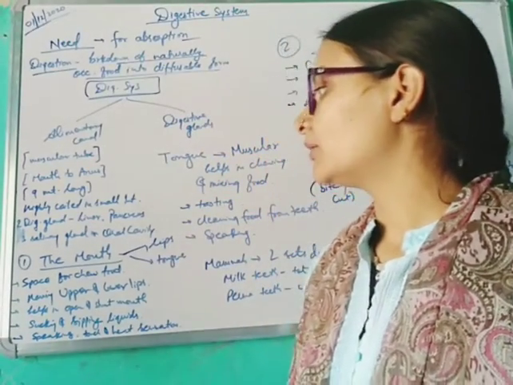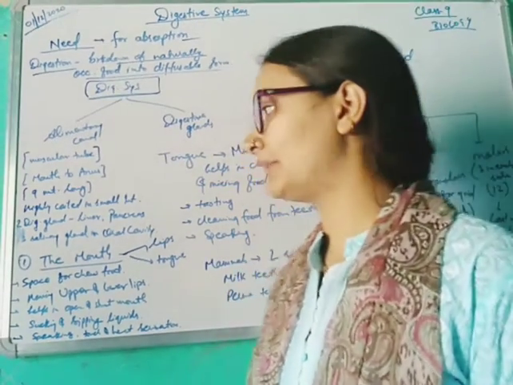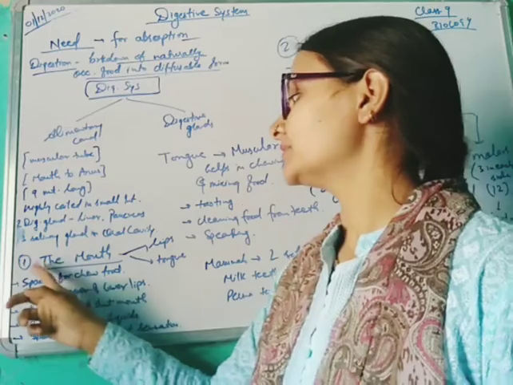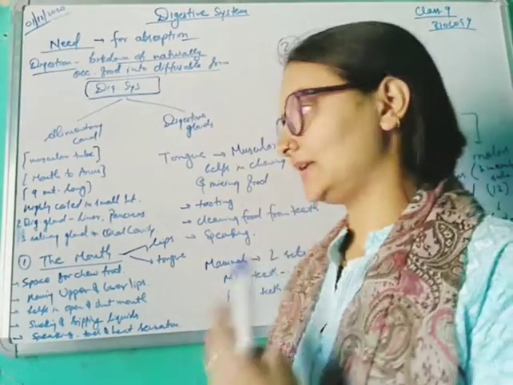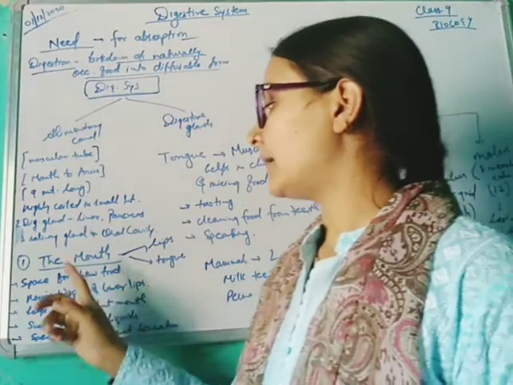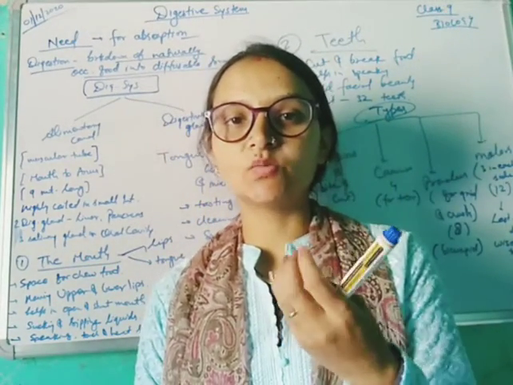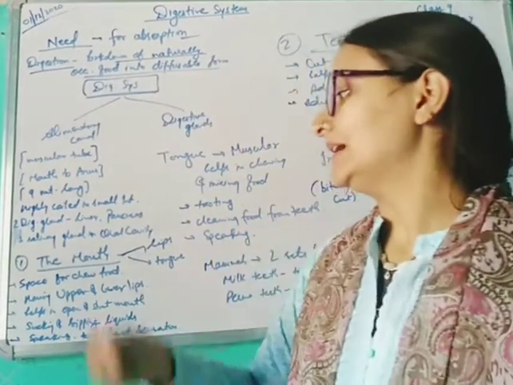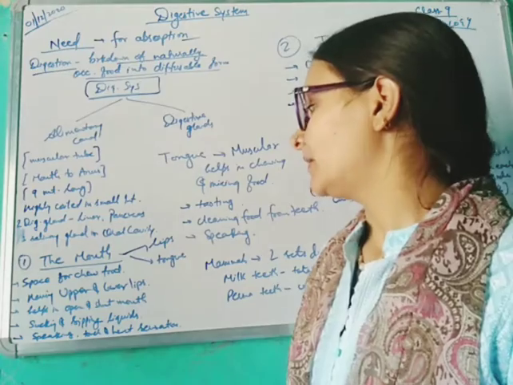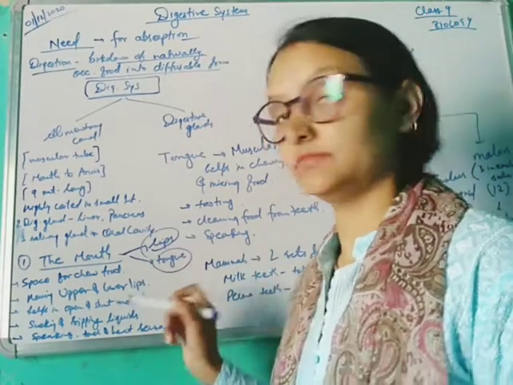Now we will study the parts one by one. The first part of the alimentary canal is the mouth. From the mouth the alimentary canal starts. The mouth is the cavity or space from which we take up the food and chew the food. It consists of lips, tongue, and teeth also.